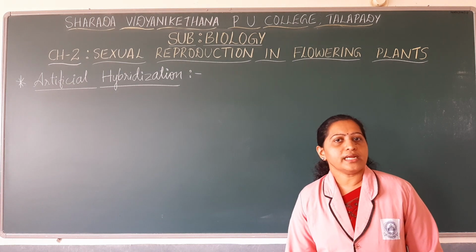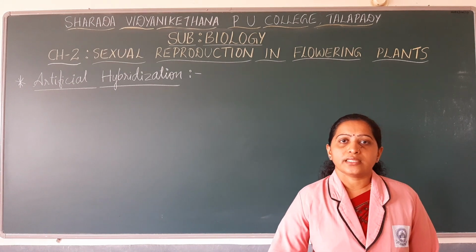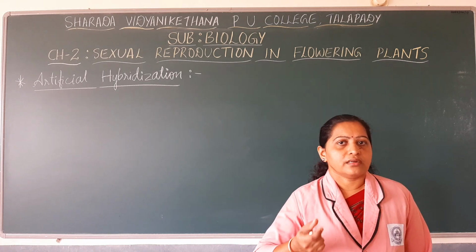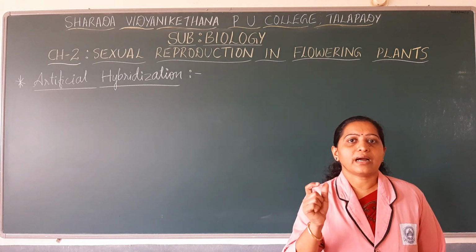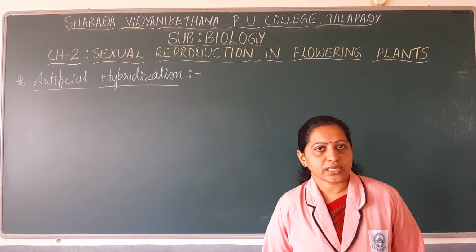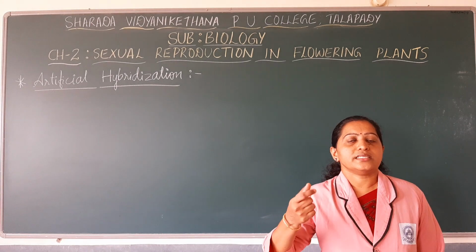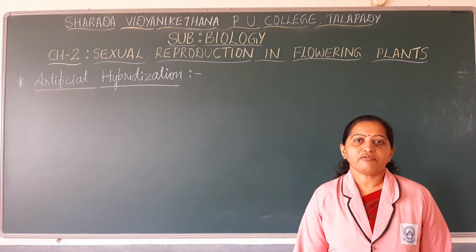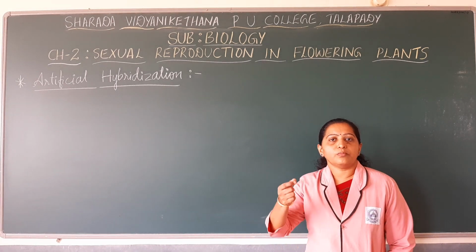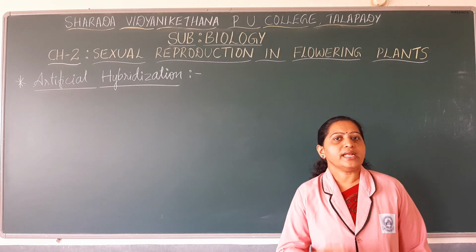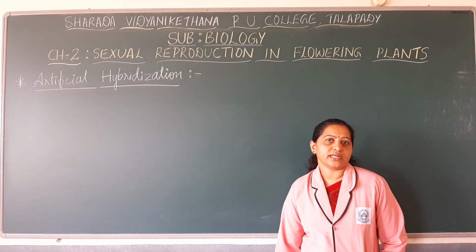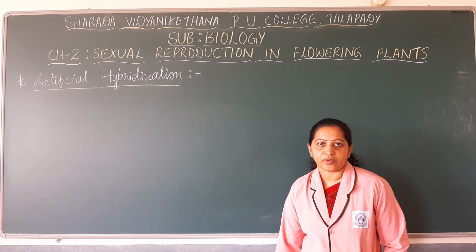In pollen pistil interaction, the compatibility of the pollen grain is checked by the stigma, and the stigma allows the pollen grain to germinate. After pollen germination, the pollen tube that is formed releases two male gametes into the female gametophyte, that is the embryo sac.